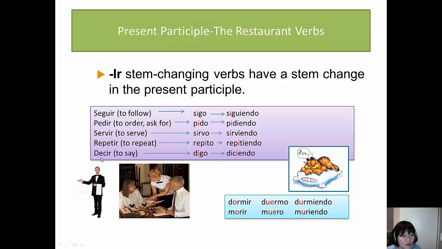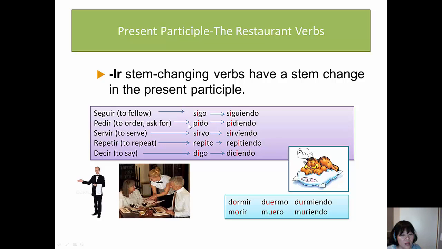When you have these restaurant verbs that are stem changing and that end in an IR, you must keep the new vowel even when you convert the infinitive into its present participle form. So for example, what are you doing right now? Oh, I'm at a restaurant. I'm following the waiter to be seated. Let's say that's what you want to say. Then instead of seguiendo, you must say siguiendo. So you'll say something like, yo estoy siguiendo al mesero.